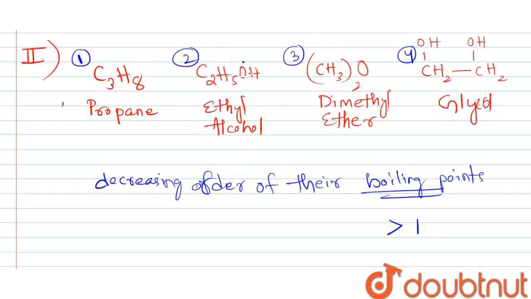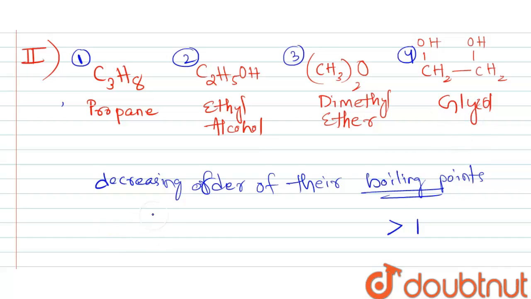Here 2, 3 and 4 compounds are polar, but in glycol there are 2 OH groups, and in ethyl alcohol 1 OH group, and dimethyl ether has no OH group. So dimethyl ether will not show hydrogen bonding, and glycol will show more hydrogen bonding than ethyl alcohol. So in case of glycol we have to give more temperature to break the bond.